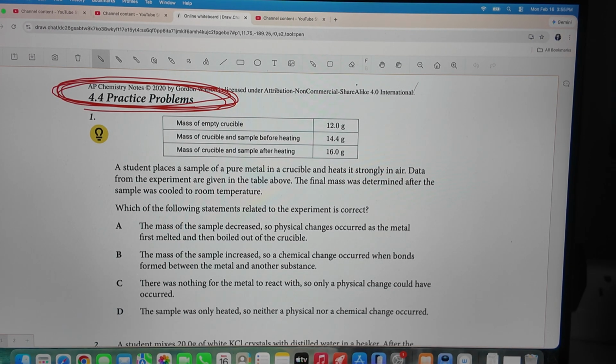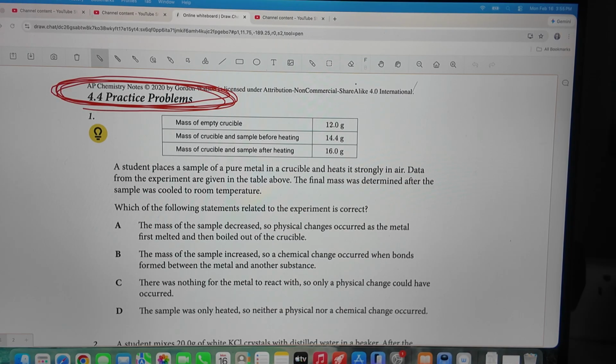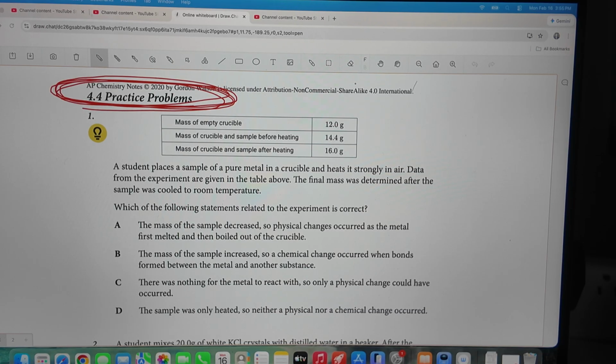Okay, let's look at 4.4 practice problems. Now, this first problem talks about a student who places a sample of pure metal in a crucible and heats it strongly in air. Data from this experiment are given in the table above.